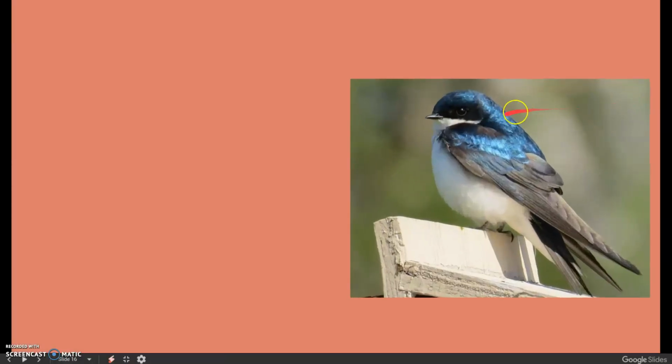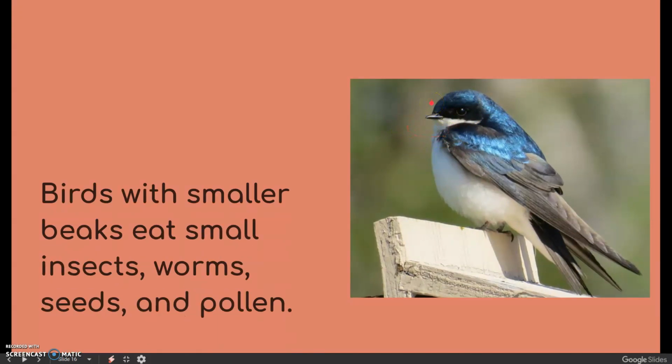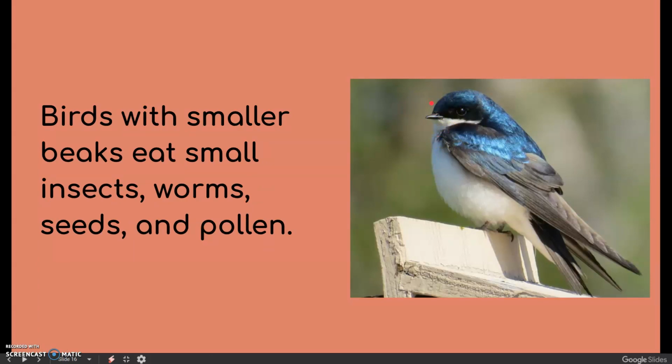Last up, we have a small bluebird. The bluebird has a small, tiny, short beak. What do you think that beak is good for? That's right, these small beaks are good for eating small insects, worms, tiny seeds, and pollen. And all these birds have different beaks because their environment offers different kinds of food. In order to survive and eat that food, they had to change to be able to get it.